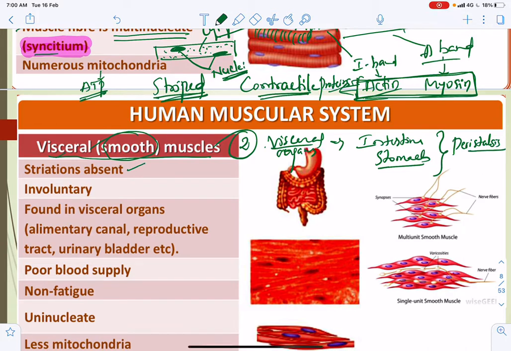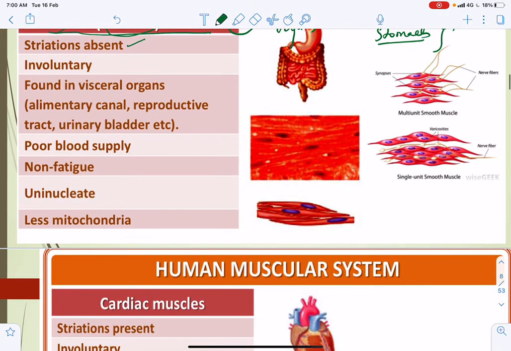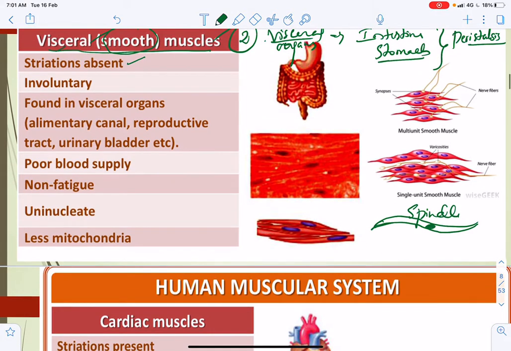Striation is absent, no stripes in this. Here the structure is like this: both ends are pointed, called spindle shape. Only one nucleus will be there, so we can say uninucleated.